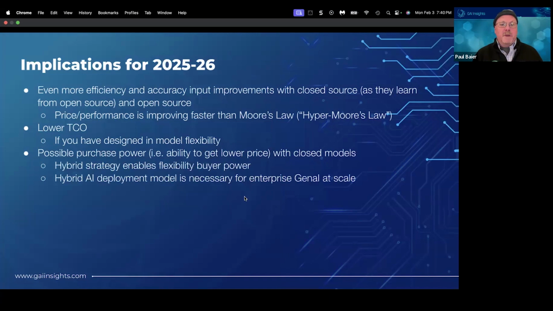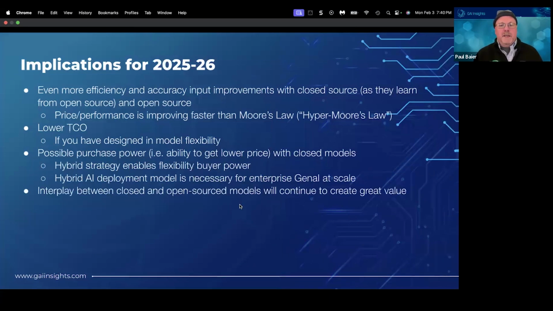Certainly on the corporate side, you may be able to get some more purchasing power. There's some debate about if this is really going to lower the cost of inference. I haven't seen definitive conclusions on that. And I think we'll continue to see this real interplay between closed and open source models as they battle it out, and that will all bring more capability to people building applications here.